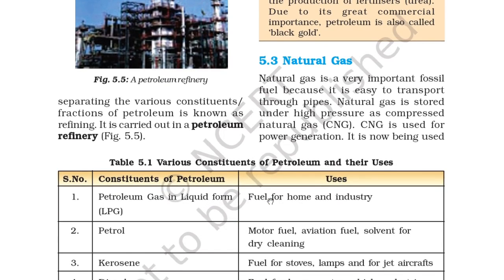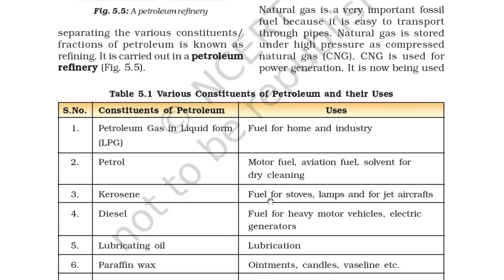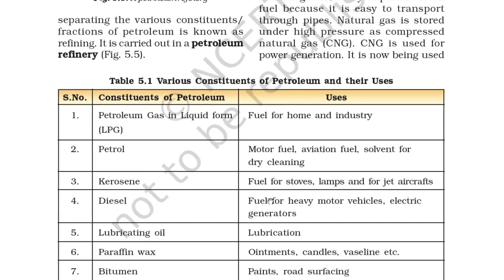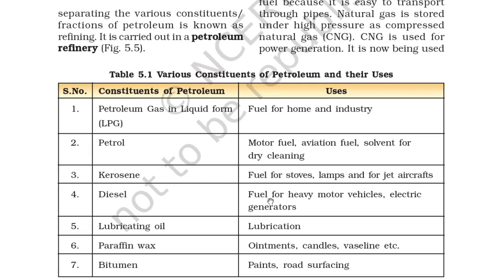5.3 Natural gas. Before that we will see table 5.1, various constituents of petroleum and their uses. So you can see the constituent of petroleum gas in liquid form, LPG, liquefied petroleum gas. It is used as fuel for home and industry.